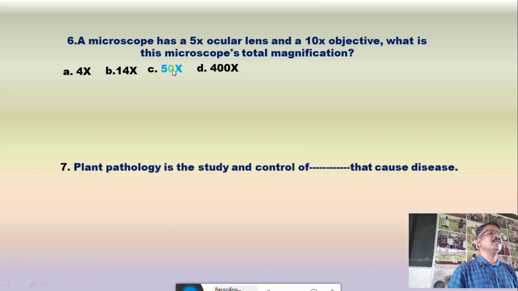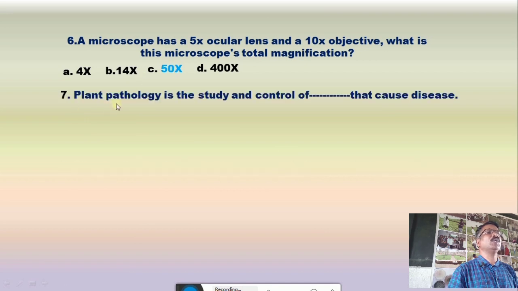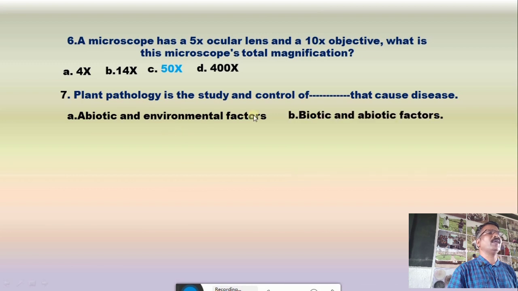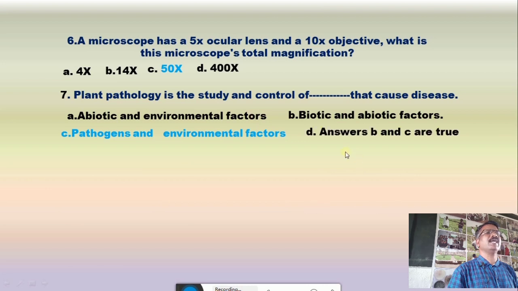Now question number 7, plant pathology is the study and control of dash that cause the disease. Option A, abiotic and environmental factors, B. biotic and abiotic factors, C. pathogenic and environmental factors, and D, answer B and C are true. The correct answer is pathogens and environmental factors.